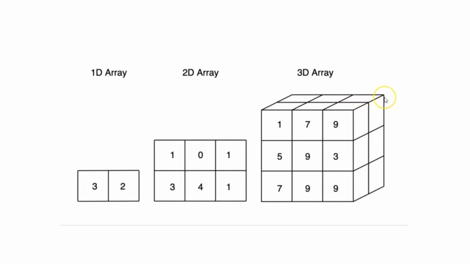Think of a simple box, which every box in this world will always have at least three dimensions. And from here, you can even build more complex arrays, which can have 4 dimensions or 5 dimensions or as many dimensions as you want it to have. And today we are going to look at an example of how we can build a 3D array and how we access those elements. But this picture is just to show you the mental model of when you will be creating a 3D array.